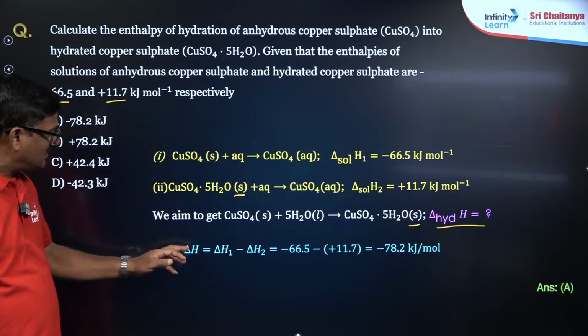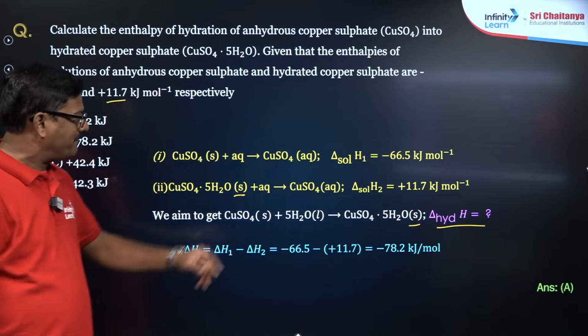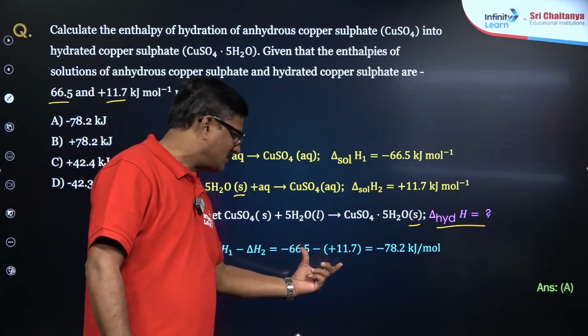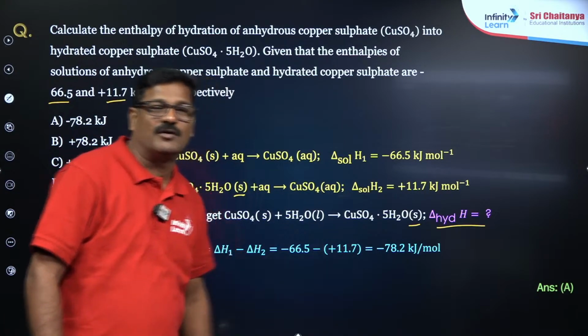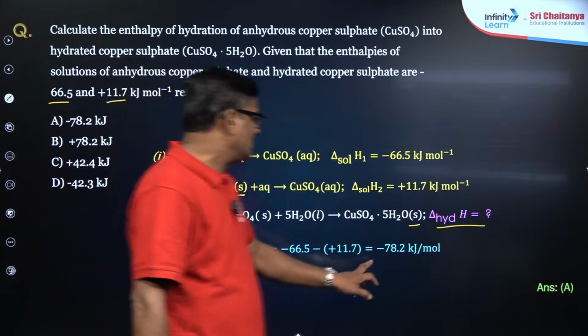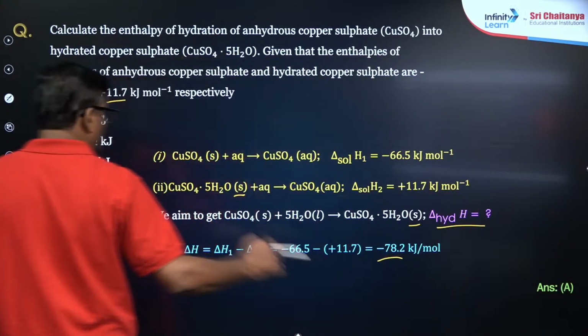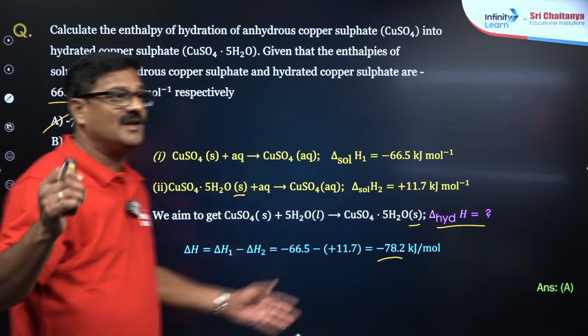So it is added, means this value minus this value, subtract करने, ये plus minus बनेगा उल्टा होने तो. So आपका मिलेगा 78.2 is the answer. 78.2 is going to be the answer. Answer is going to be minus.